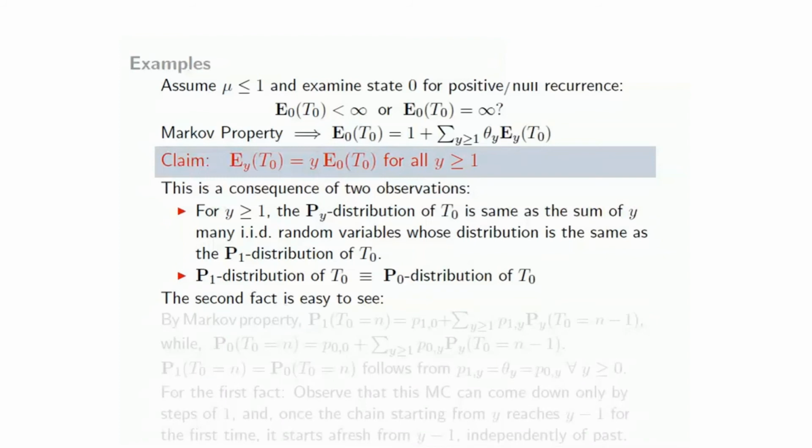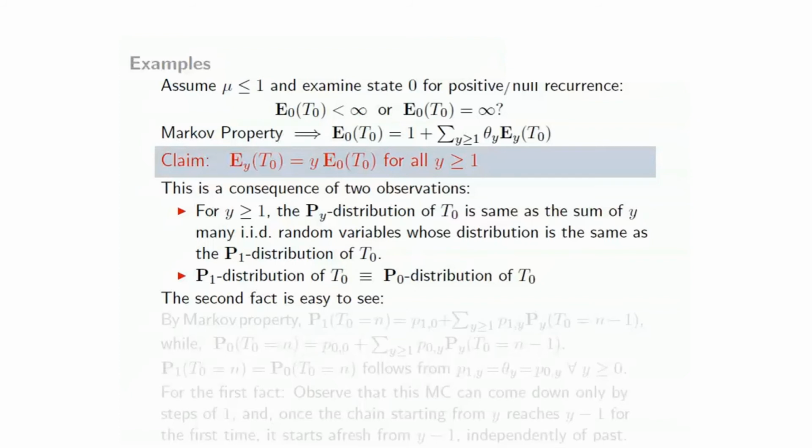So once we have these two facts, it's easy to see why E_y T0 would be equal to y times E_0 T0. Because first of all, under P_y, T0 can be written as the sum of y many IID random variables. Therefore, E_y T0 would be the sum of the expectations of y many identically distributed, also independent, random variables.